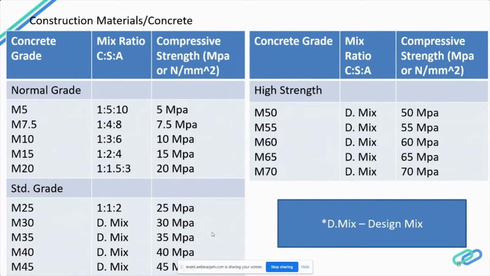And high strength concrete we use in places of dams, construction of dams, water retaining structures like this, where DM denotes the design mix. All these other concrete grades have a mix ratio which is in the proportion indicated here, like cement, sand, aggregate. From M30 till M70 we have to prepare the mix design.